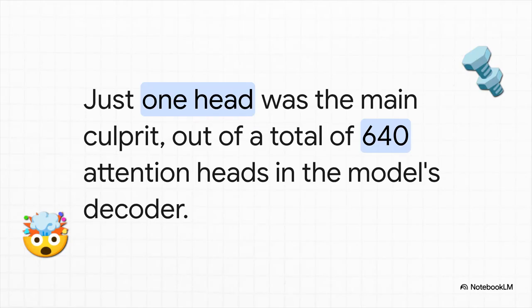In fact, they found that one single component was disproportionately responsible for most of these repetition failures. Just one. That's one component out of 640 similar parts in the decoder called attention heads, which basically act like the model's little points of focus. That's like finding a single loose wire in a massively complex machine that's causing the whole thing to short circuit. The precision here is just remarkable.